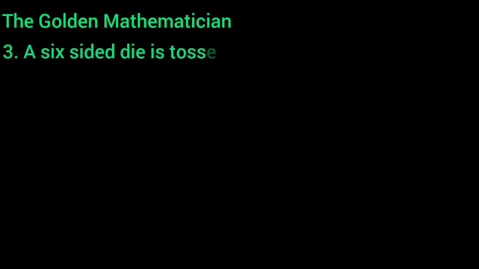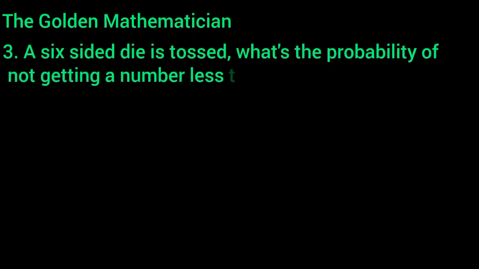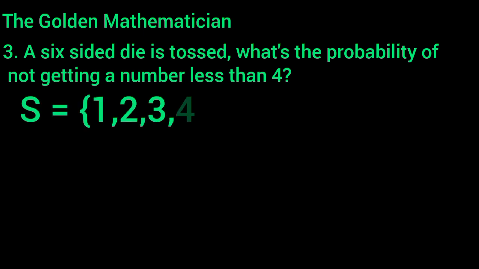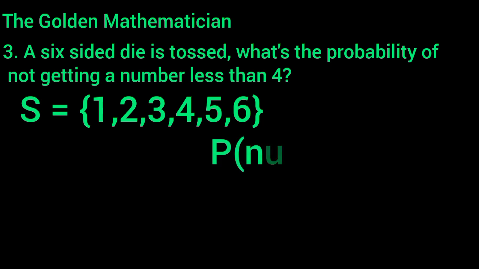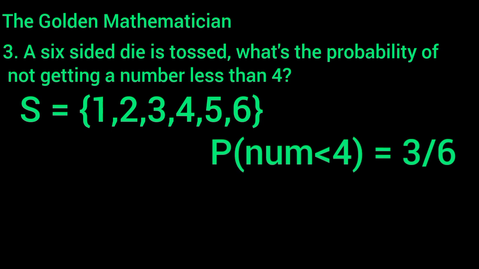A 6-sided die is tossed. What is the probability of not getting a number less than 4? The sample space here is 1, 2, 3, 4, 5, 6. So the probability of getting a number less than 4 is equal to 3 over 6. The numerator 3 was gotten from the 3 numbers found in the sample space that are less than 4, and the denominator 6 is gotten from the 6 outcomes in the sample space.